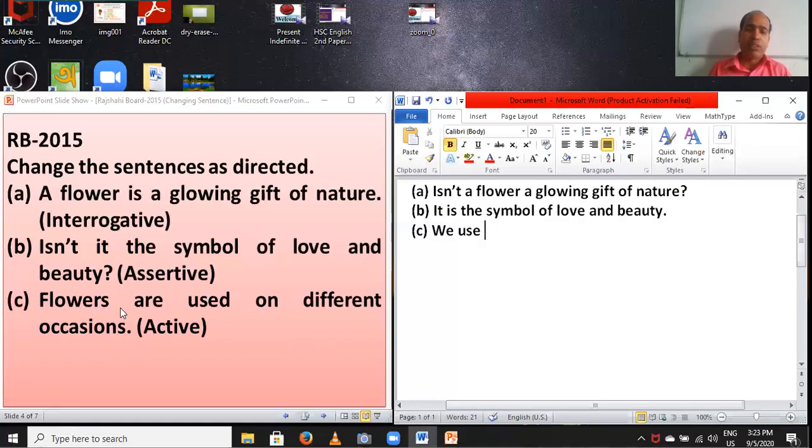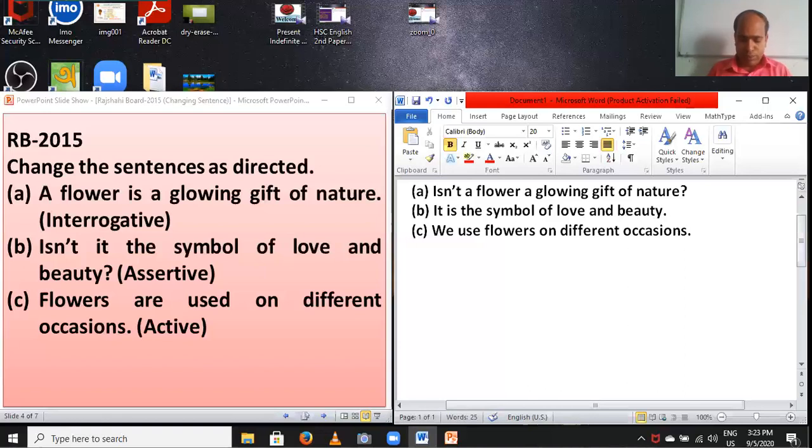It is used after the principal verb: flowers. And then you have to write the next part of this sentence: on different occasions.